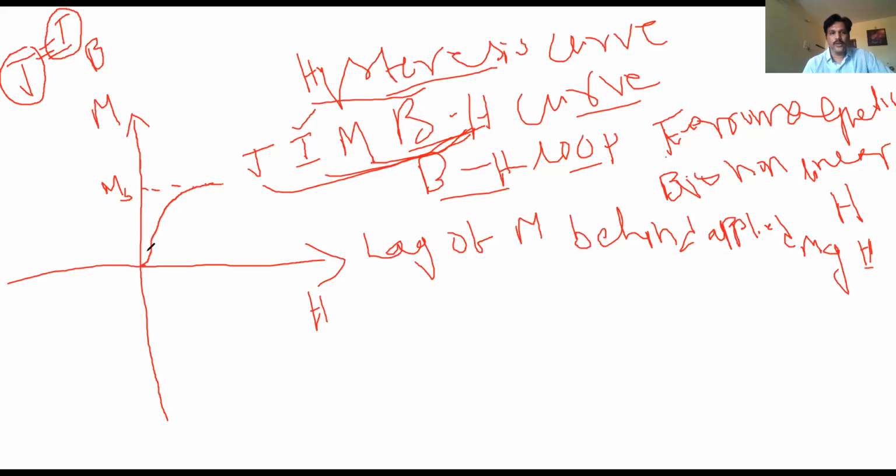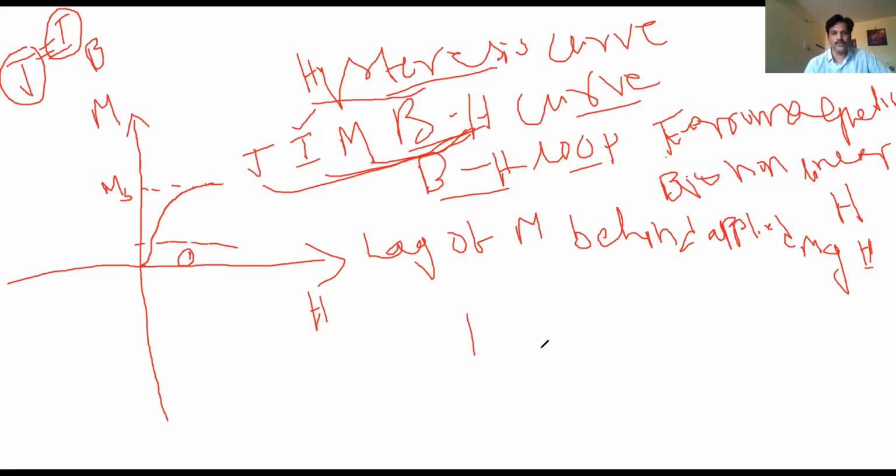Okay, so up to here, there is reversible movement of domain walls. From this point, if you reduce the magnetic field, the domain walls will come back.